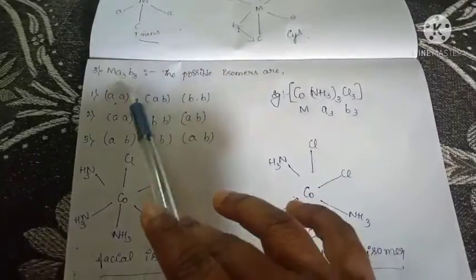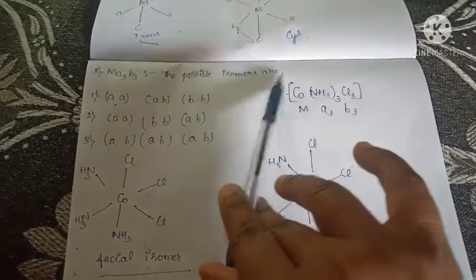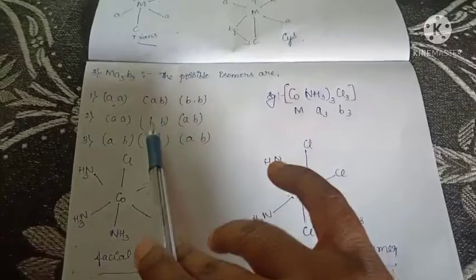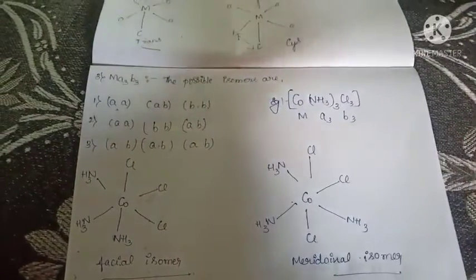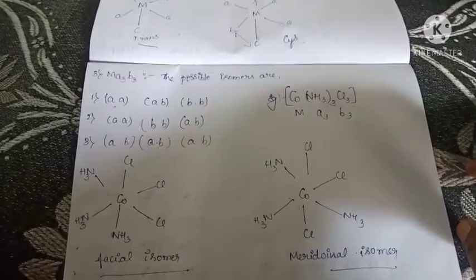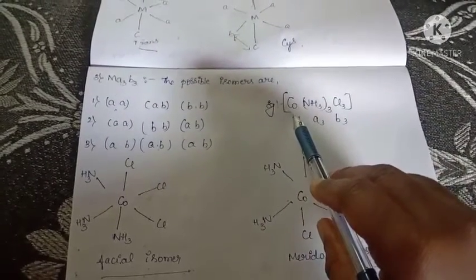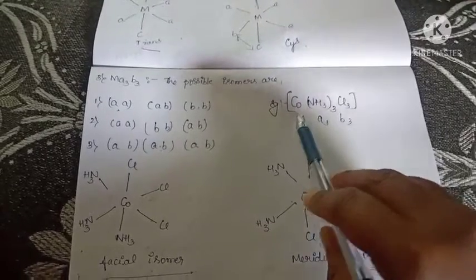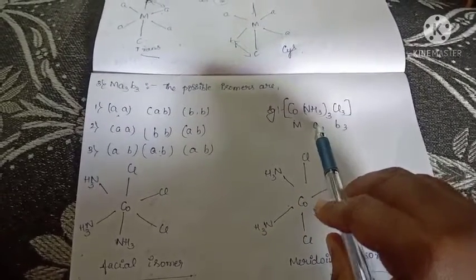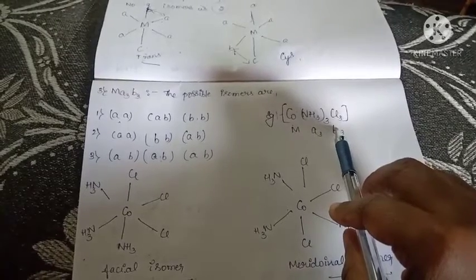Next, the third type is MA3B3. The possible isomers are these three isomers. In that you have to know about this. This is an example of this type, cobalt, where ammonia is one of the ligands and chlorine is also one of the ligands.